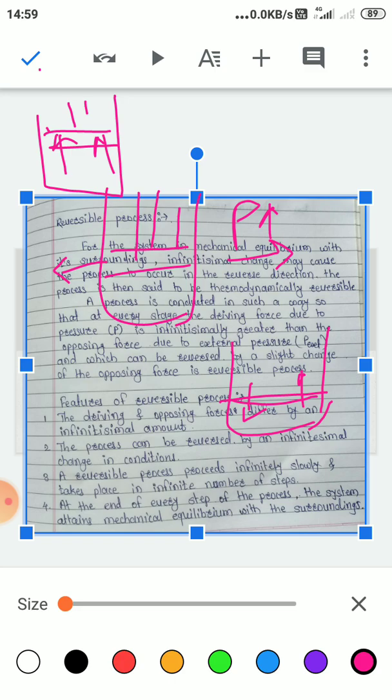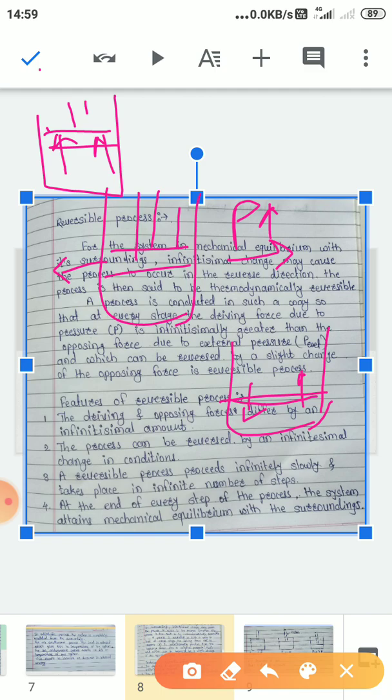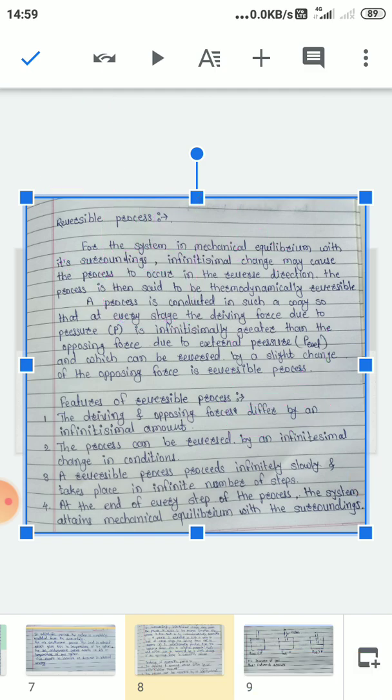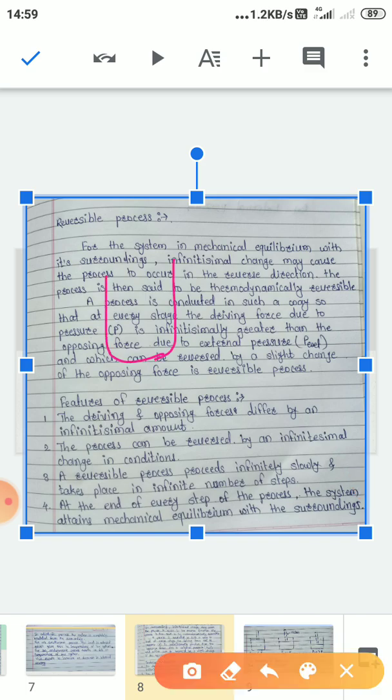That means the reversible process is related to change in pressure. If we change the external pressure, or increase the driving force, then the reversible process will take place. So this is related to the reversible process. Don't be confused, just read it twice, thrice.